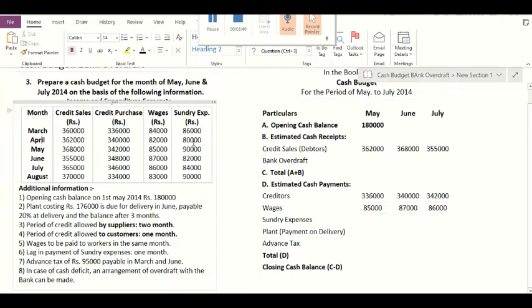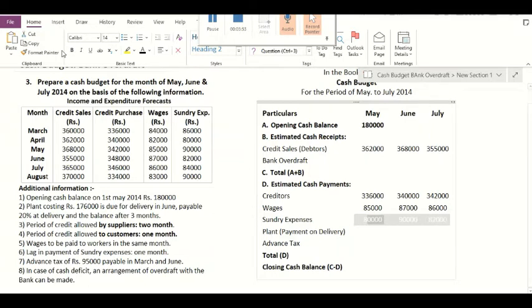So likewise, the payment of sundry expenses in the month of May, June and July will be made, and the amounts will be 80,000, 90,000 and 82,000 rupees respectively.